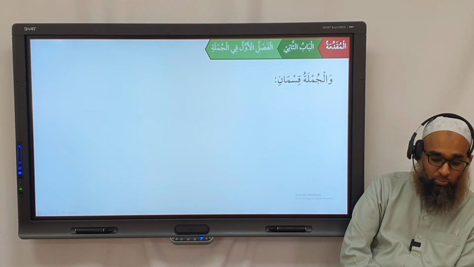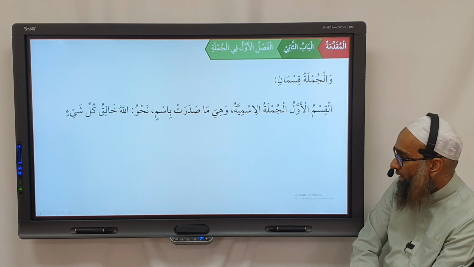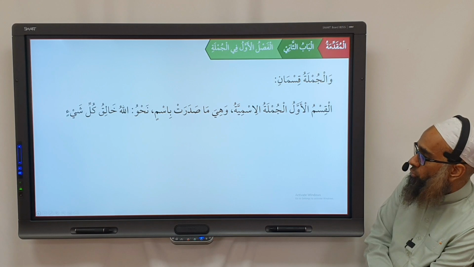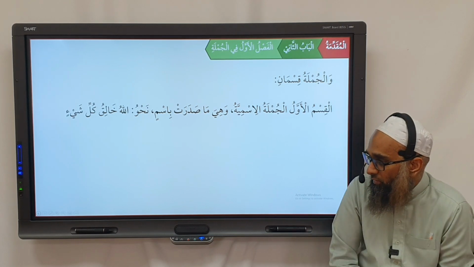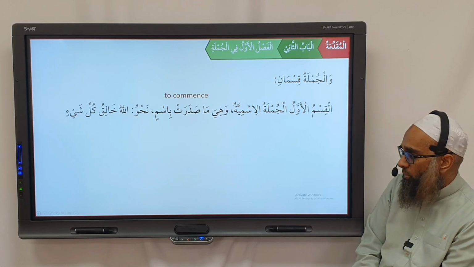وَالْجُمْلَةُ قِسْمَانِ. And a jumla is of two types. What are the two types? We have al-qism al-awwal, al-jumlatu al-ismiyatu. The first type is al-jumla al-ismiya. And jumla ismiya is what?